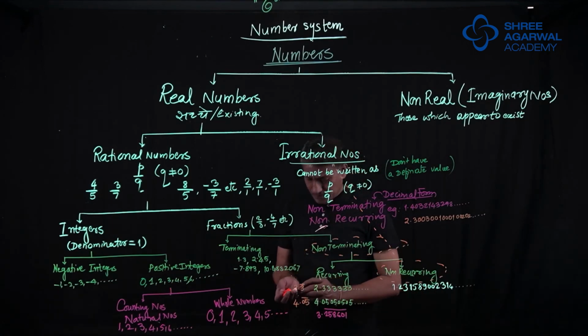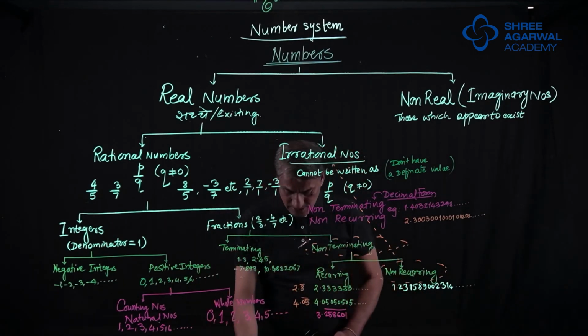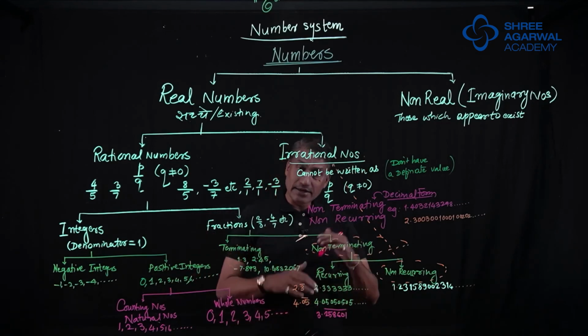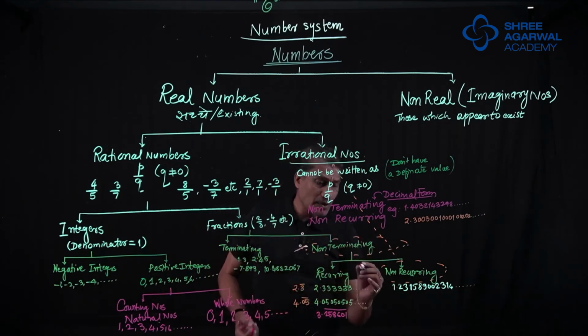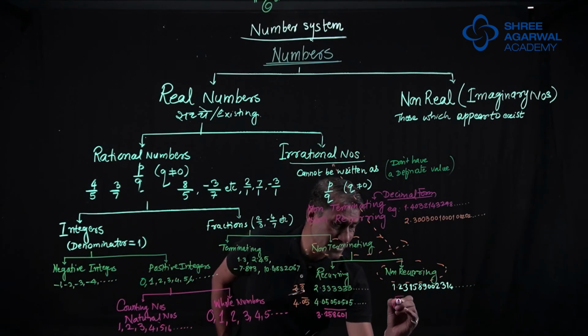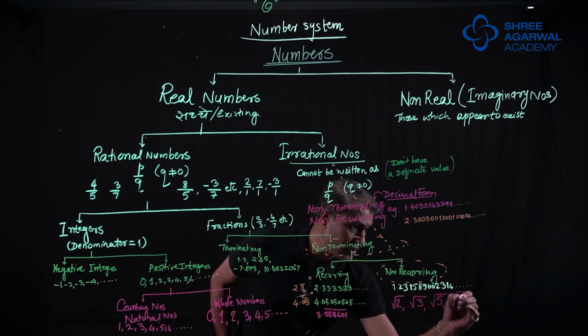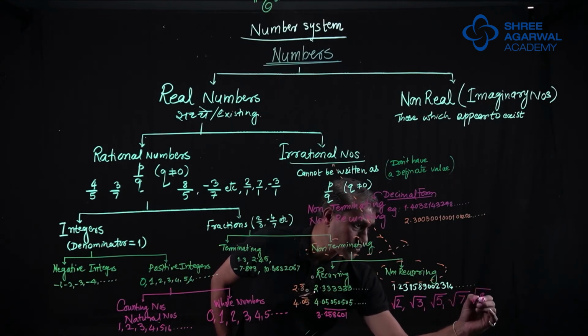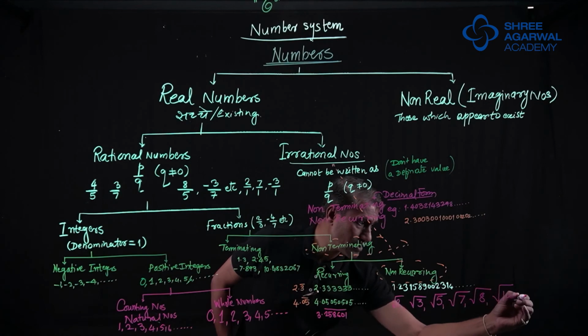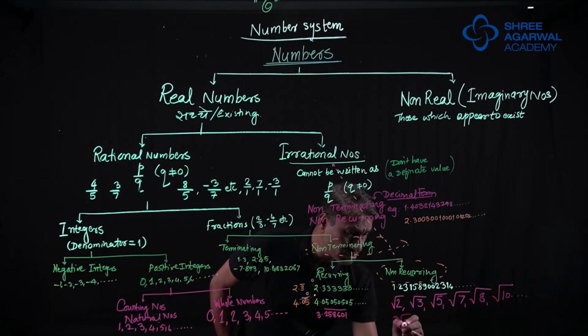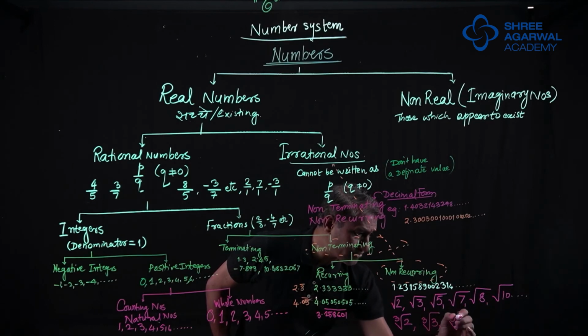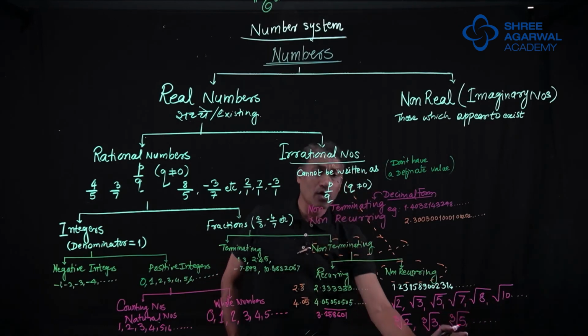Now, these numbers can be written in other way. Like if you talk about these numbers, you must be knowing these numbers very well: root 2, root 3, root 5, root 7, root 8, root 10, and so on, cube root 2, cube root 3, cube root 5, etc. are all irrational numbers.